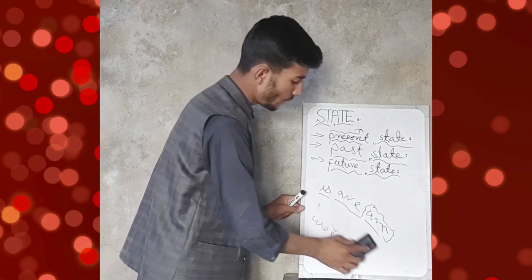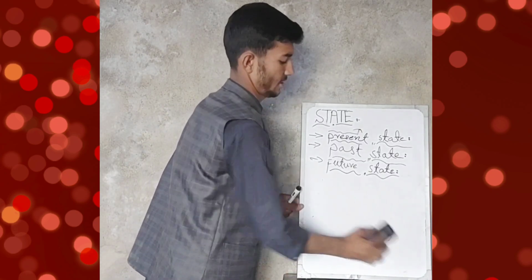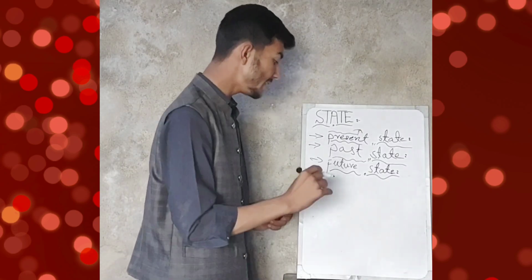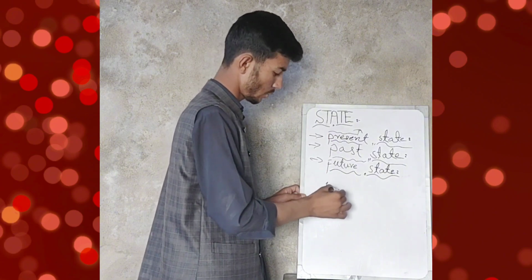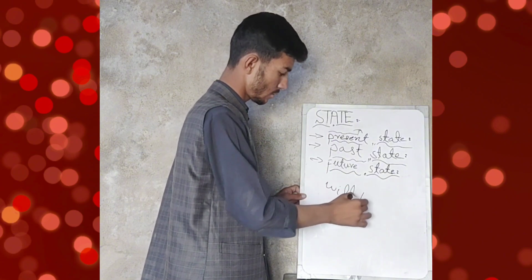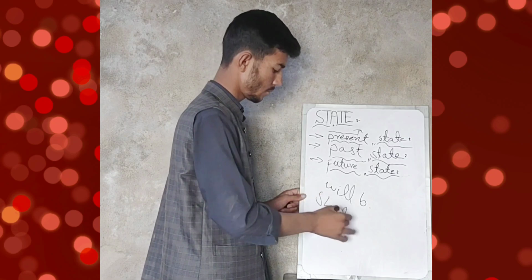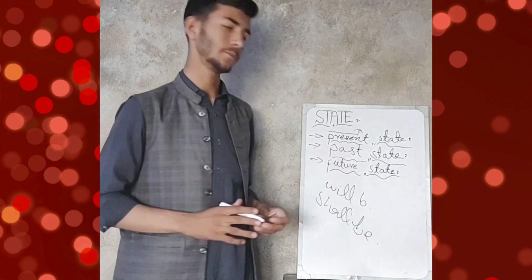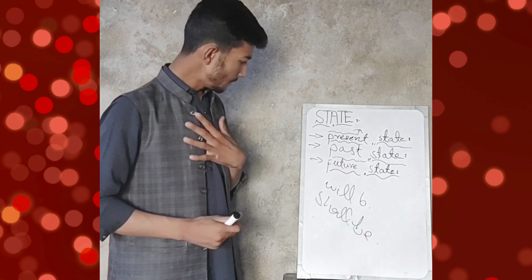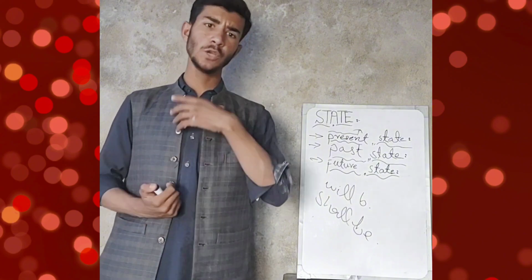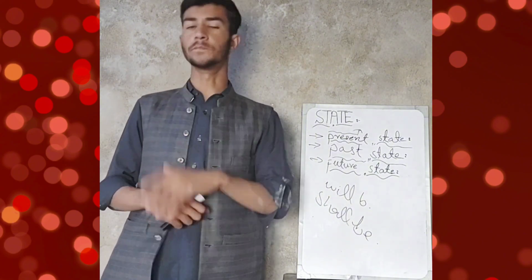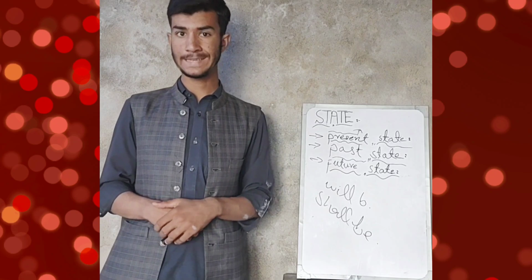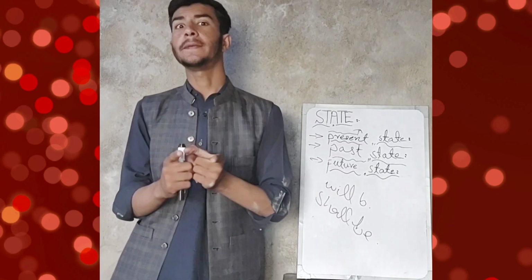Third, we have future state. The keys of future state are will be and shall be. I am saying that I will be the master of this home. So there is used will be.